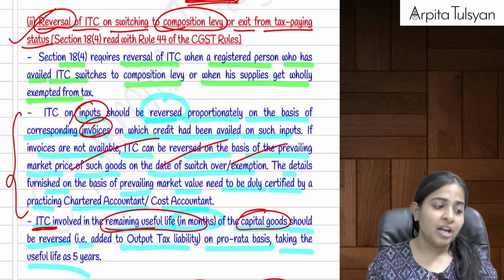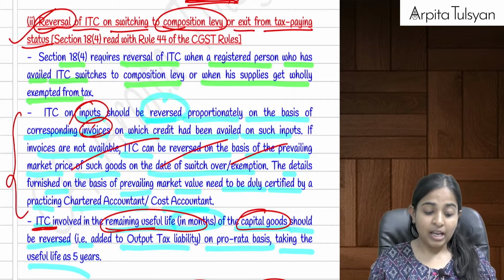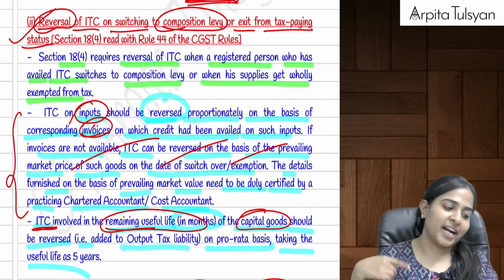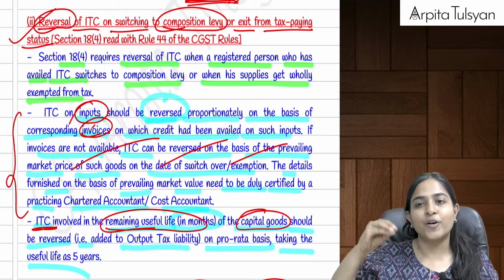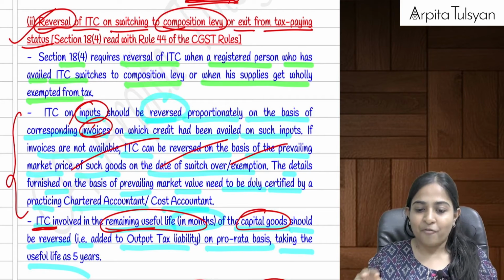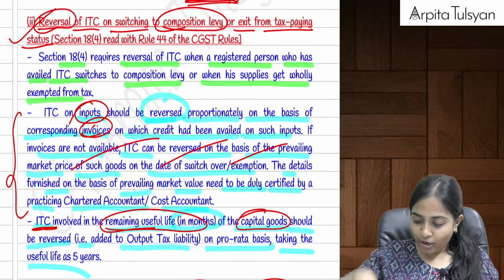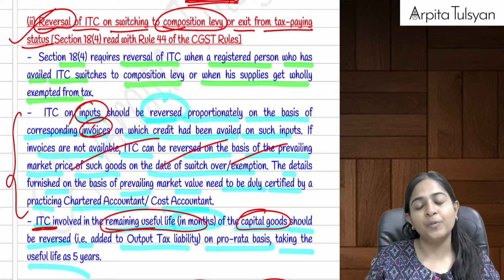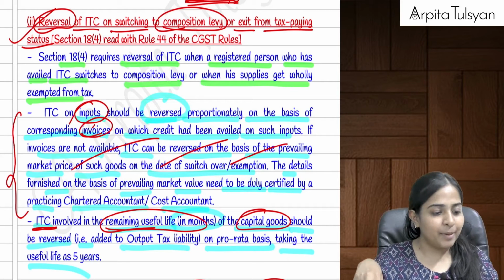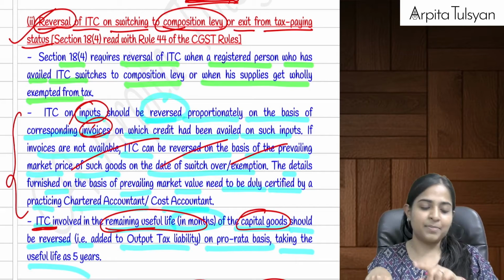So now you are not required to pay any taxes. So can I say your ITC is going to be reversed? Earlier you were going to get the ITC, now your ITC will be reversed. Whatever ITC you have on inputs, on whatever stock you are left with now, from now onwards you are not going to pay any taxes. So that particular ITC on goods, on inputs, will be totally reversed. Whatever amount of ITC has been availed will be reversed.